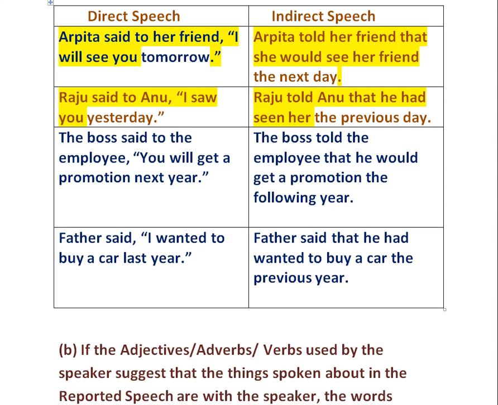Next example is the boss said to the employee, you will get a promotion next year. So it changes into the boss told the employee that he would get a promotion the following year. Next example is father said I wanted to buy a car last year. So it changes into father said that he had wanted to buy a car the previous year. Here last year changed into previous year according to the rule.